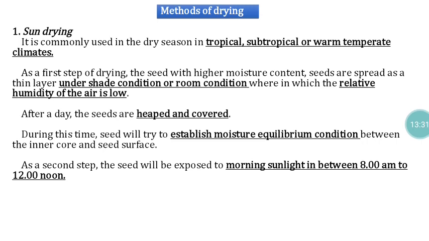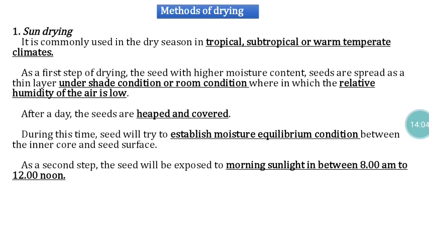Then after a substantial reduction of the moisture content, we have to keep the seeds and allow some time for the seed to establish moisture balance. Once the moisture balance is reached, you can expose the seed to sunlight in the morning, between 8 a.m. and 12 noon. At that time frequent turning must be given, so all the seed surfaces are exposed to sunlight. Whatever moisture is available on the surface will be eliminated, so there will be a moisture imbalance.